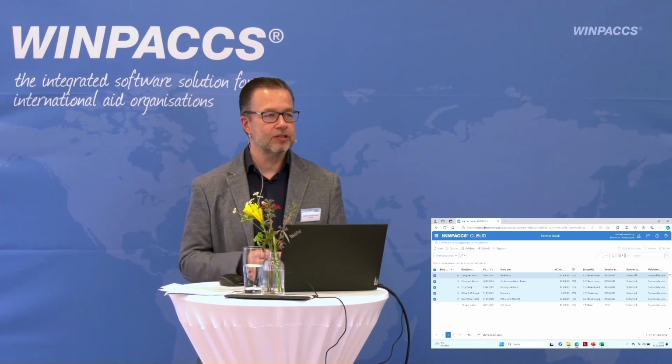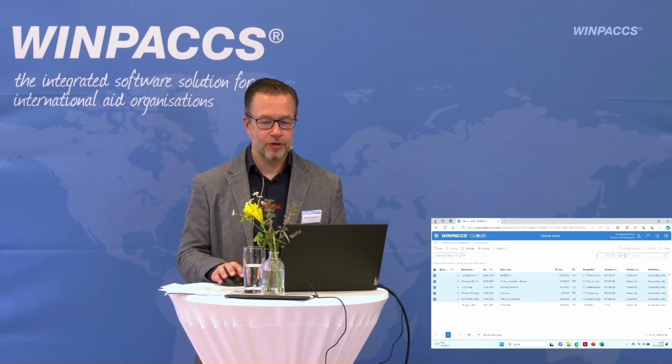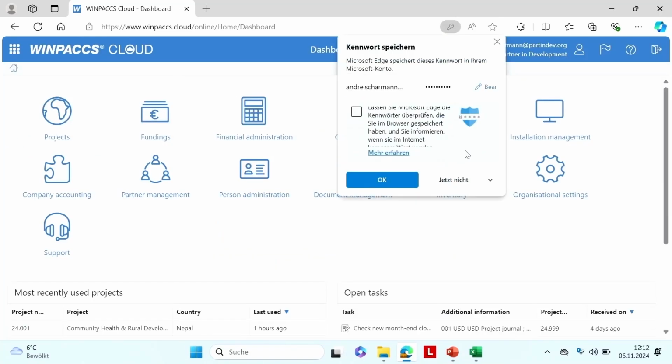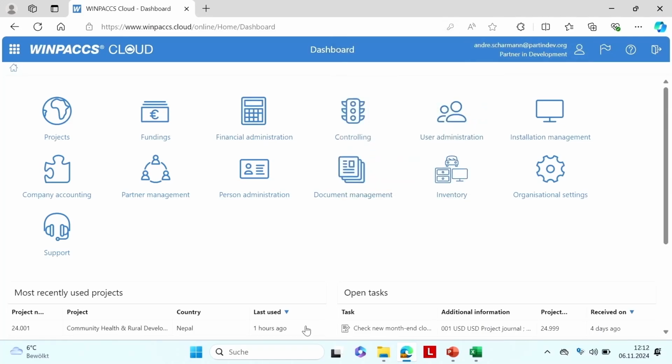Now I will change chairs, and I will not sit in the chair of your partner organization, but on yours. So I log out. I'm done for today as a partner, and I log in with my regular user account. So this is not Nepal aid in Tanzania. Anyways, it is partner in development, part in dev.org. And never share your password. I had to change my password finally, and now I'm getting used to it. It's working. Good.